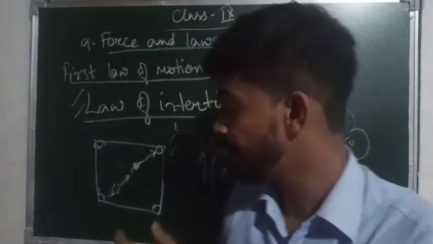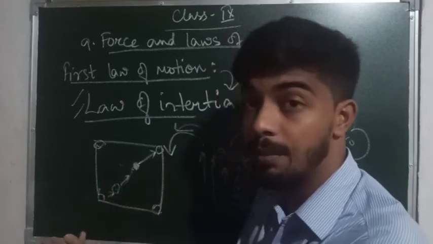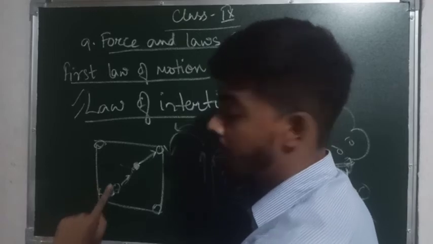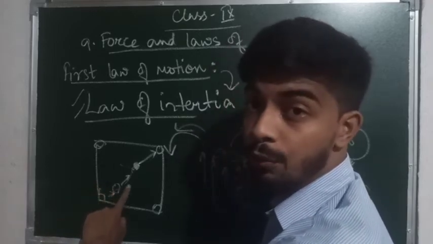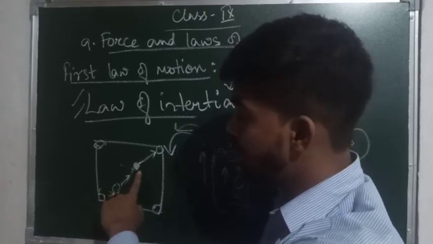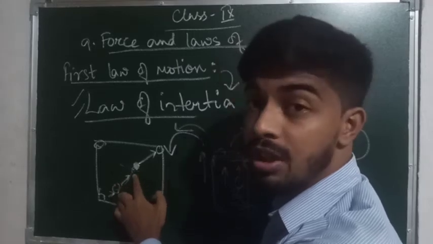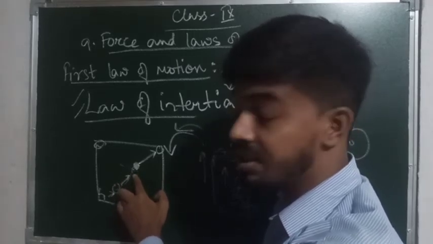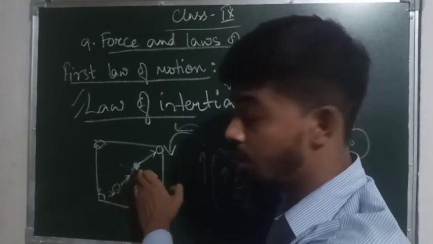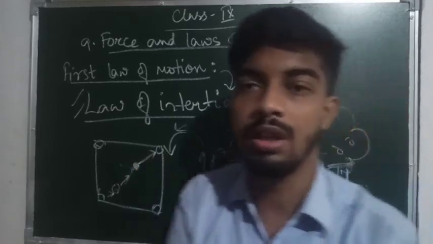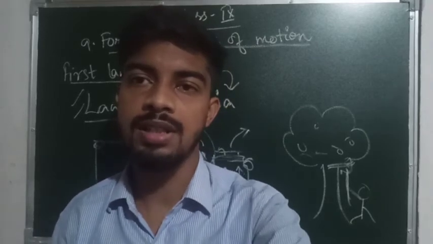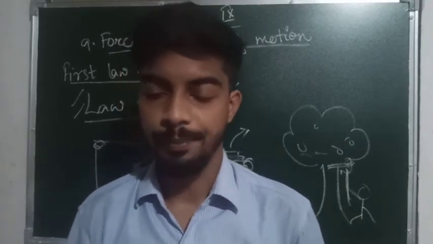And also the striker either stops or moves in another direction. So what happens in this? In the beginning, the striker was at rest. We apply force by hitting the striker. That force makes the striker move, and the striker goes and hits another coin, due to which the striker gets an opposing force, so it stops or sometimes changes its direction. But due to the force applied from the striker to the other coin, that coin moves and goes to the pocket or in whichever direction we hit it. So these are some of the examples of inertia.